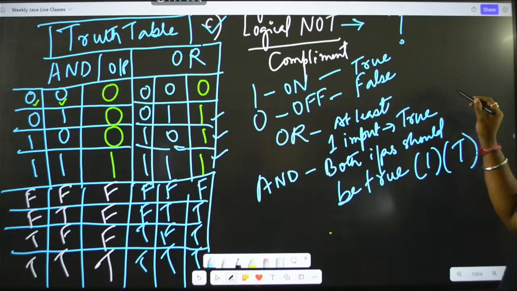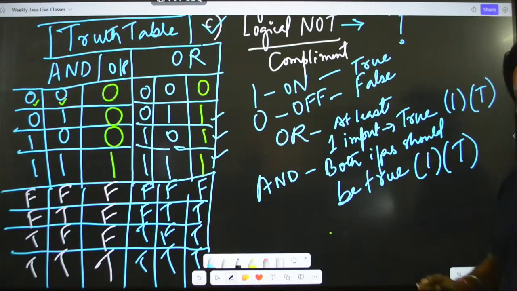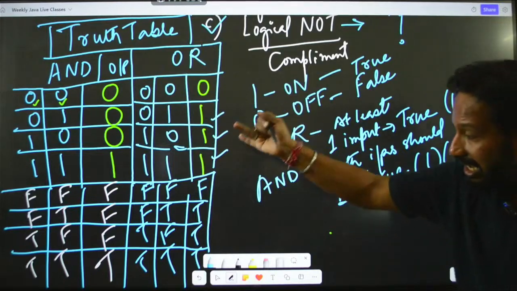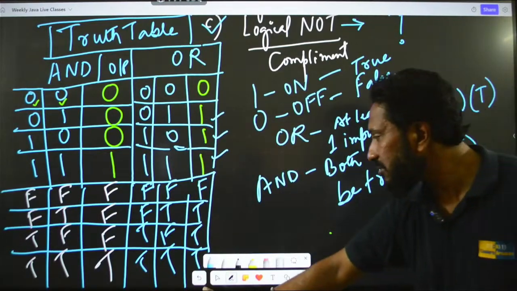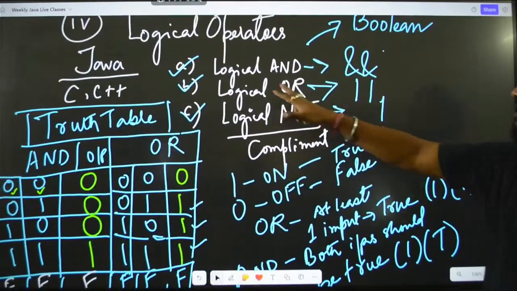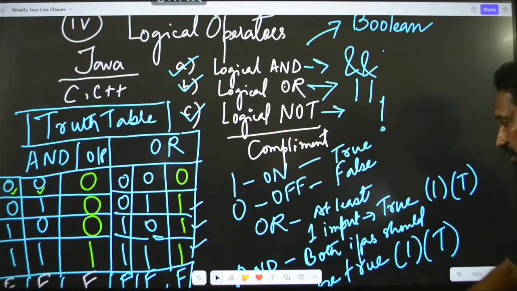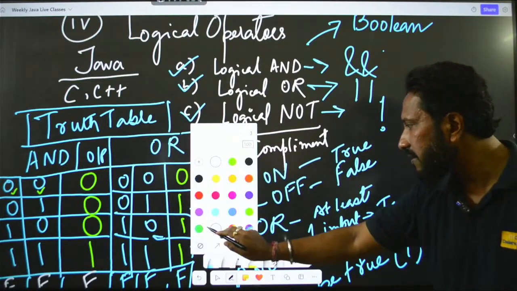Here in case of this also 1, or you can say T only. Okay, figured out? Did you understand this now? Now the same logic will be used in the logical operators. So when we are talking about this, see this here guys, logical AND. So only in case of AND it will be something like this.